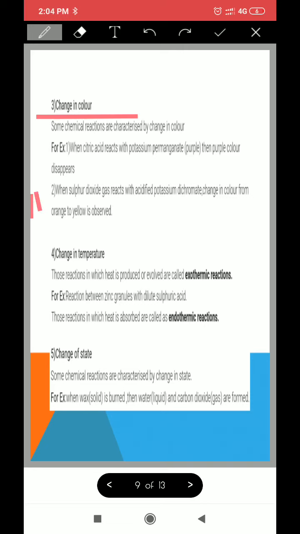So with the help of changes in temperature, or change in the heat scenario of the reaction, we can say that a chemical reaction has taken place. For example, calcium oxide and water. What is calcium oxide? Quick lime. When we put it in water, what happens? The beaker becomes very hot, so a lot of heat is released during this process.